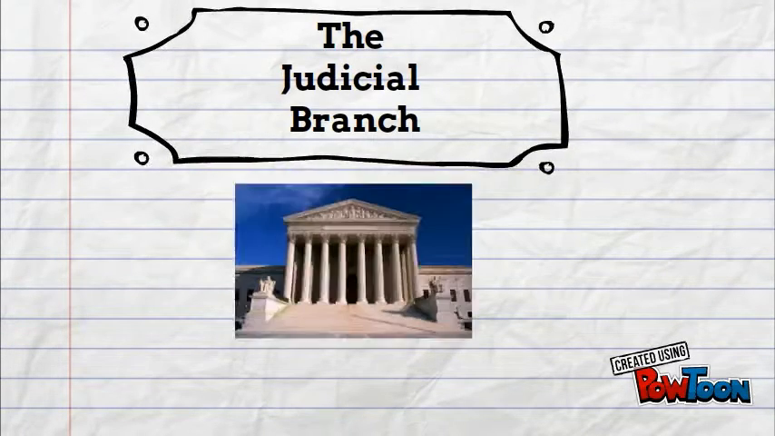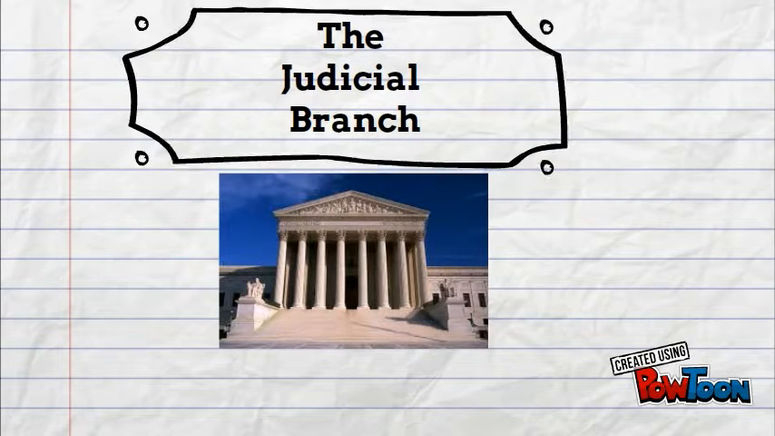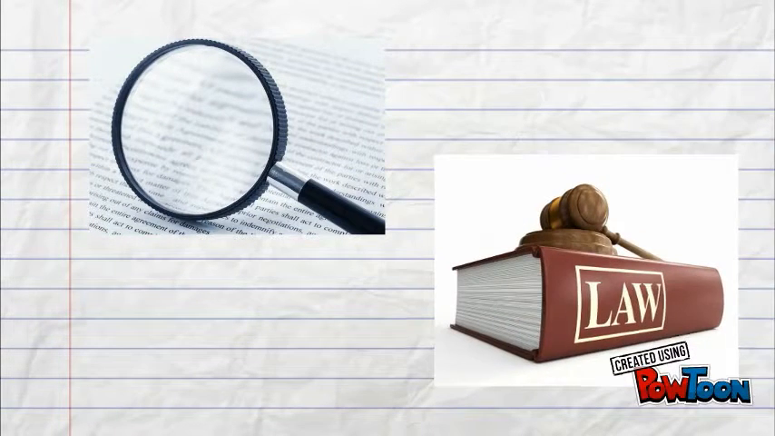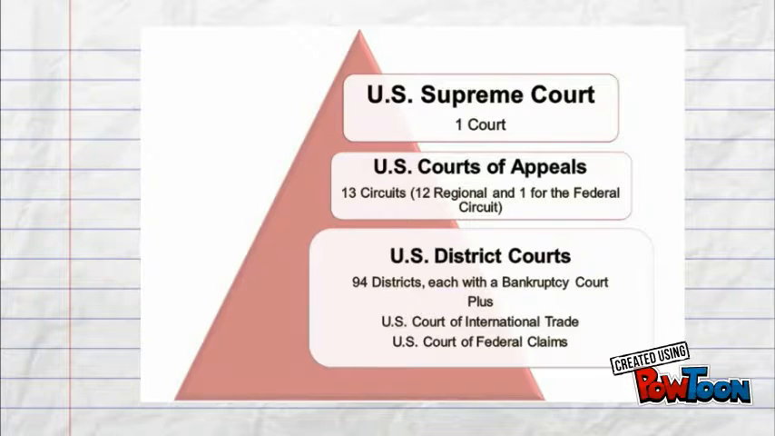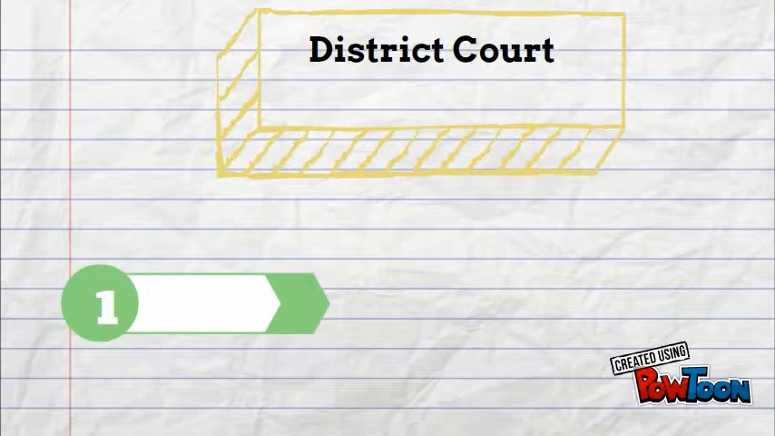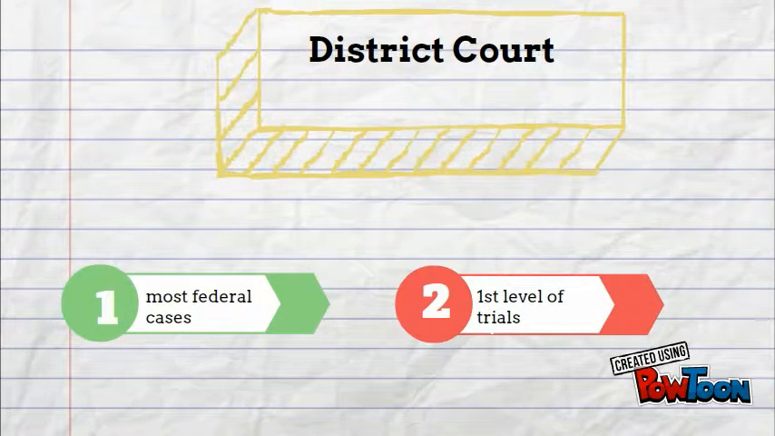The last branch is the judicial branch, which is made up of courts and judges. This branch interprets the laws, applies them to cases, and decides whether or not they violate the Constitution. There are 3 categories of courts: the District Court, the U.S. Court of Appeals, and the U.S. Supreme Court. The first and lowest level of courts are the district courts. They handle most federal cases and the first level of trials.